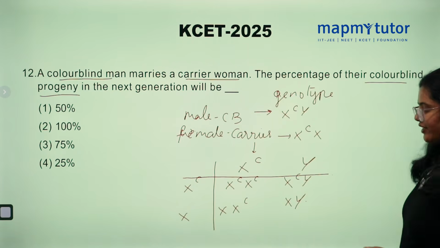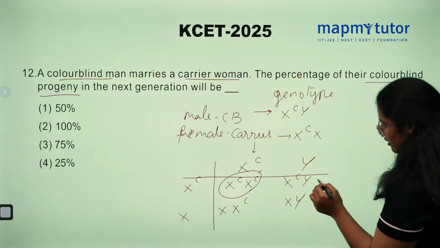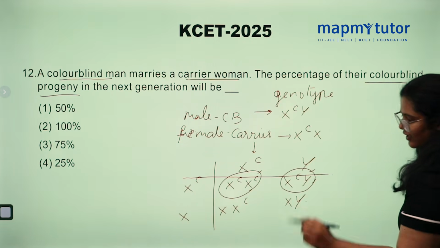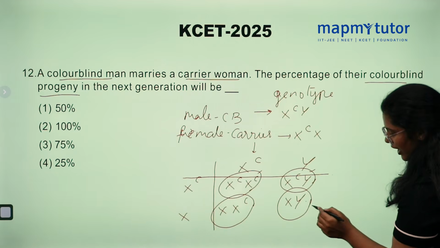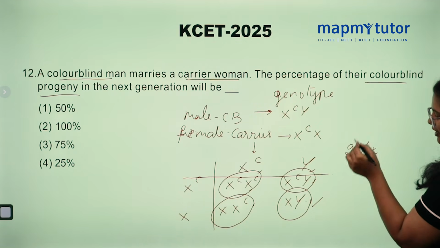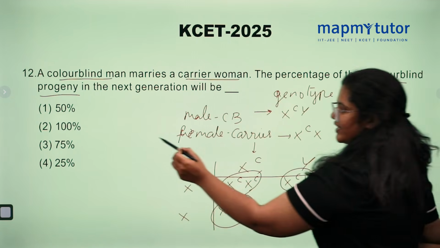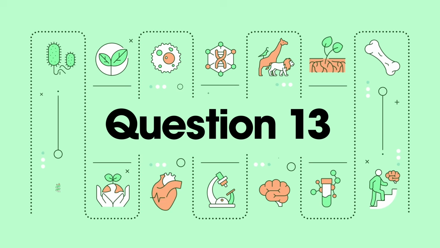How many children were affected? One daughter colorblind, one son colorblind, one daughter is a carrier and one male is unaffected. So out of 4, 2 children were affected. So the percentage is 50%.